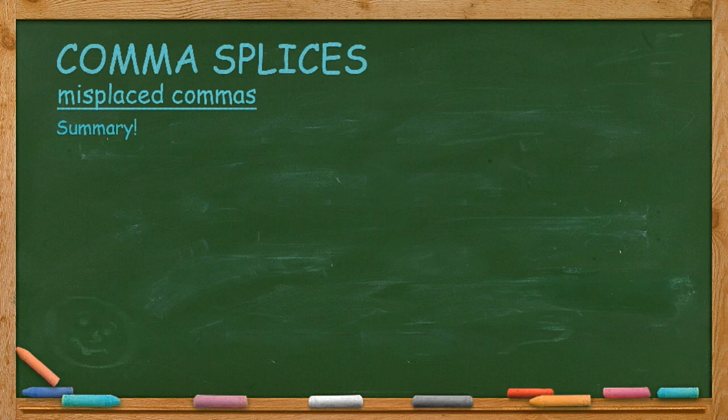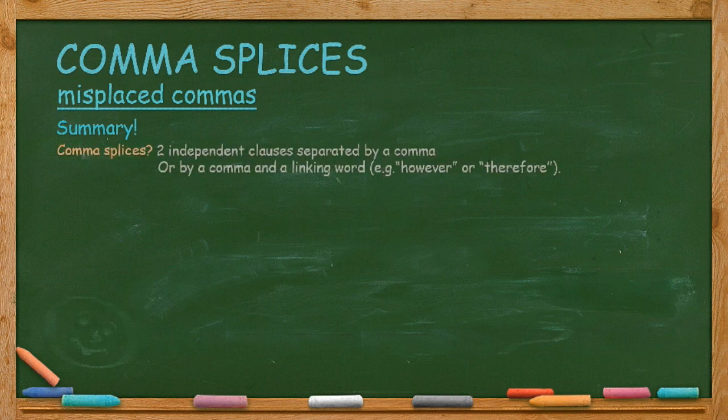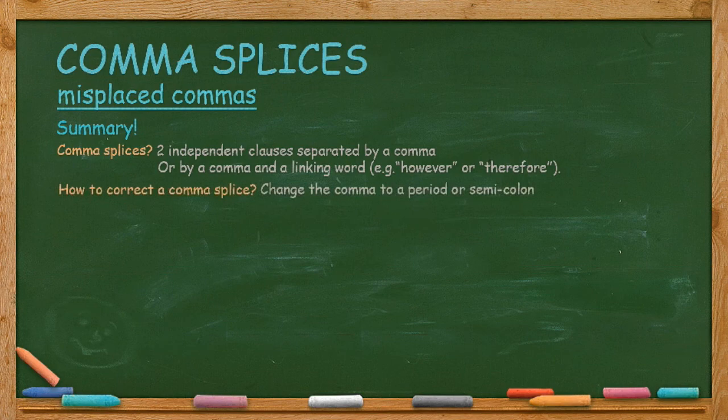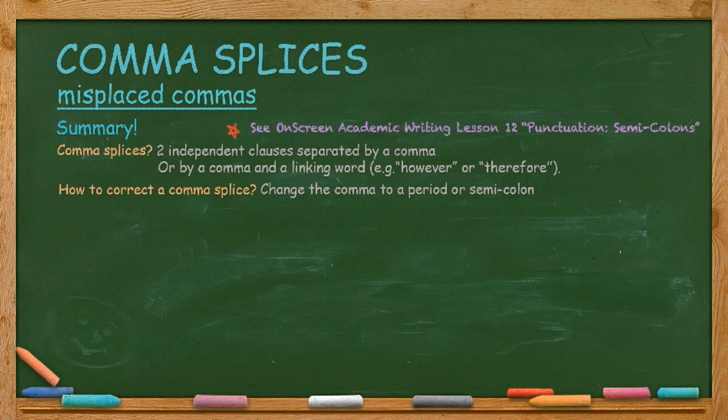Here's a summary of the lesson. What are comma splices? Two independent clauses separated by a comma or by a comma and a linking word such as however or therefore. How to correct a comma splice? Change the comma to a period or semicolon. See On-Screen Academic Writing Lesson 12 for more on semicolons.